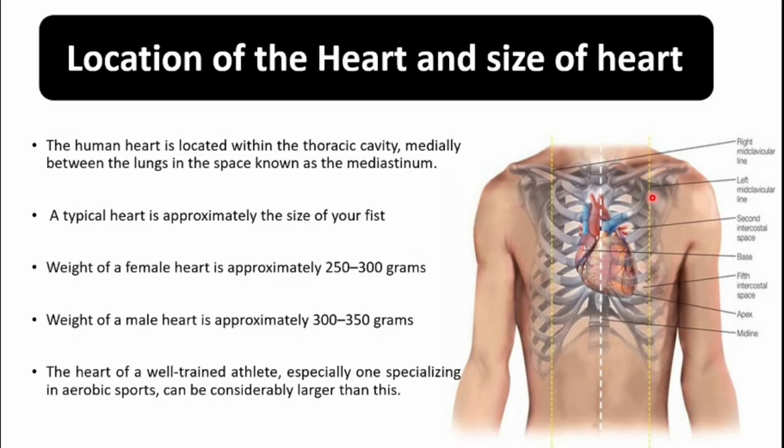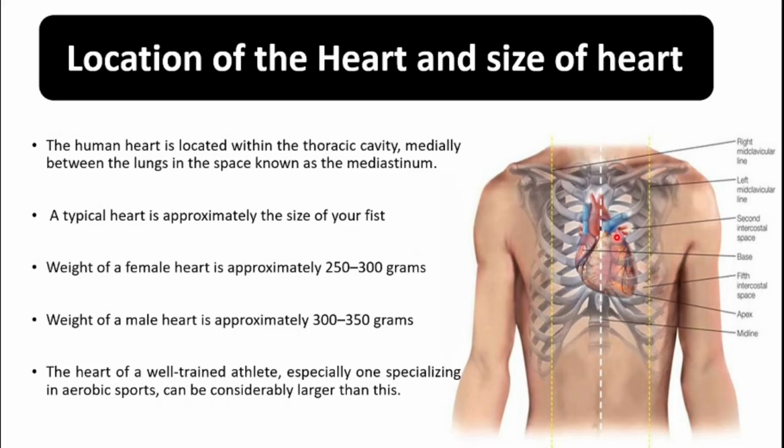These imaginary clavicular lines are drawn for telling the location of any organ, which in this case is the heart. If we look at the heart, this area is the base of the heart, and this lower area where the heart ends is known as the apex of the heart.